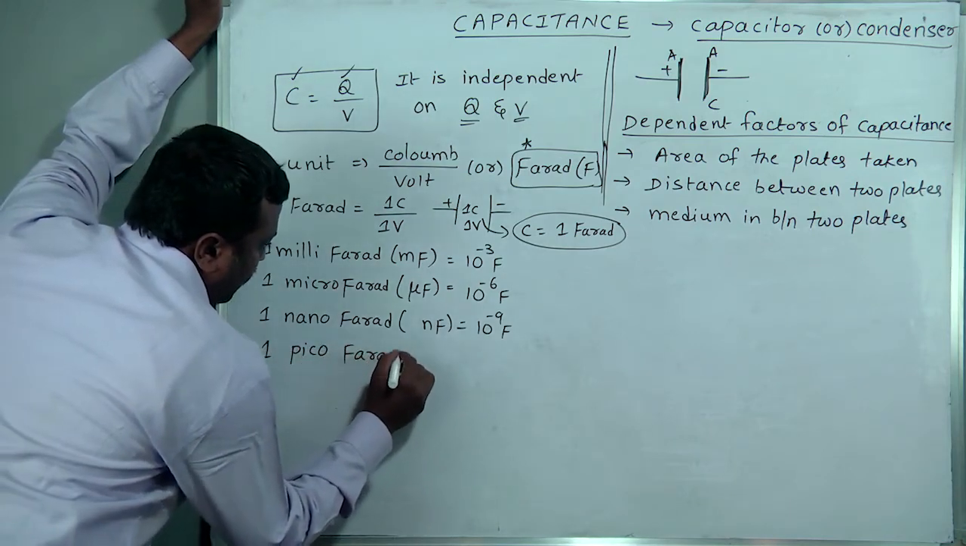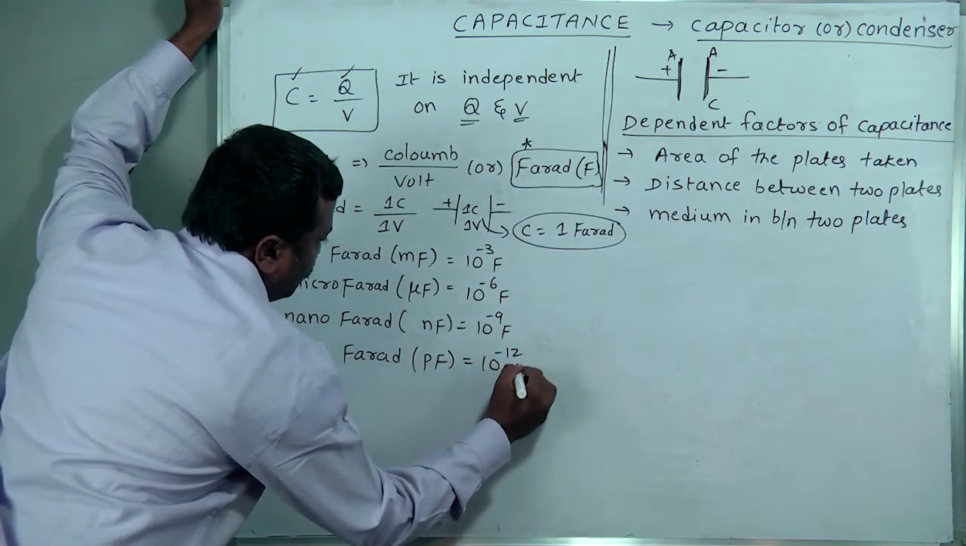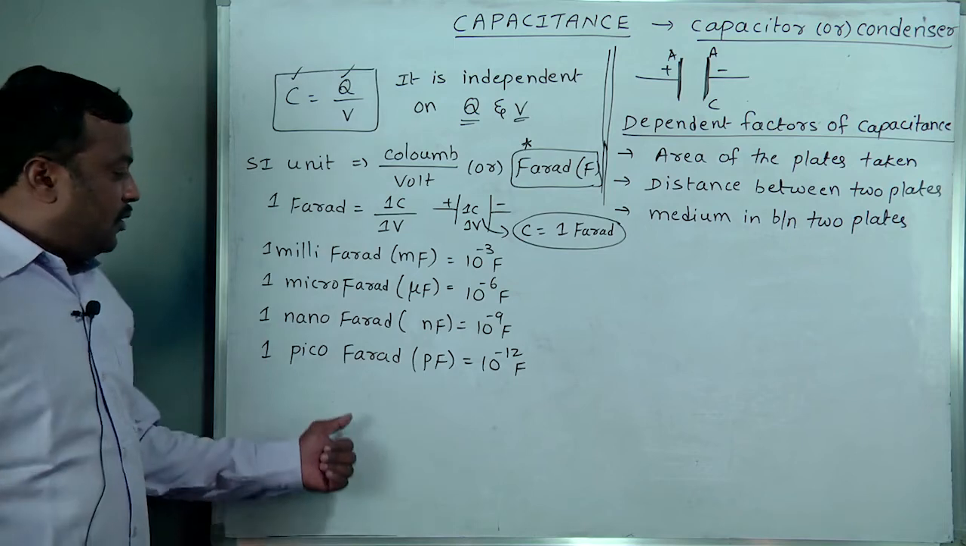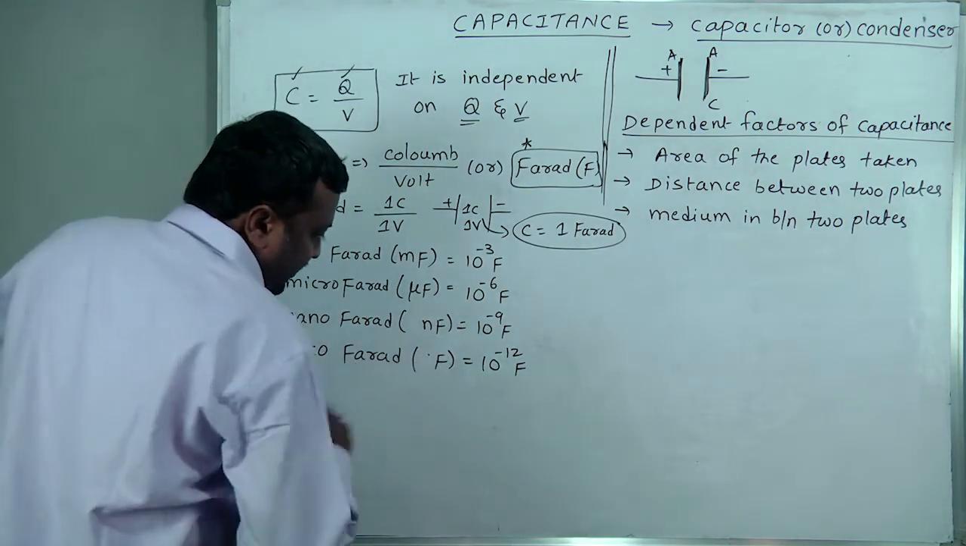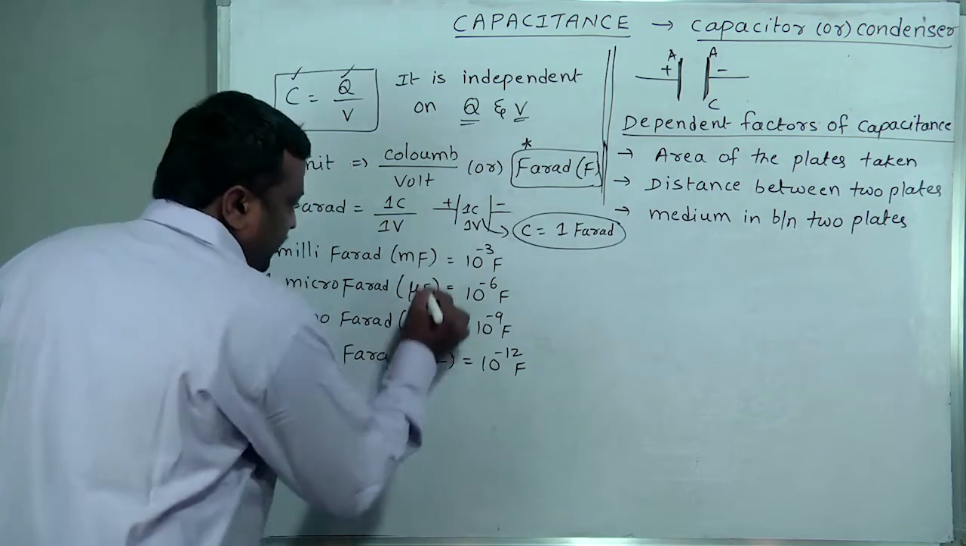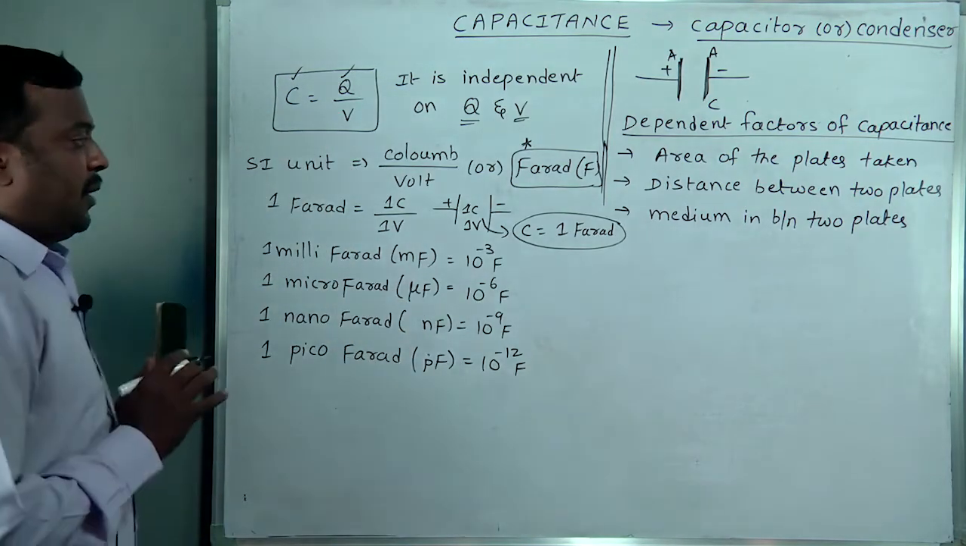So 1 picofarad, nothing but pF, is equal to 10 to the power minus 12 farad. So 1 picofarad equals 10 to the power minus 12 farad. The first letter will be given in small letters or in big letters. Like this, we require the conversions for solving problems.